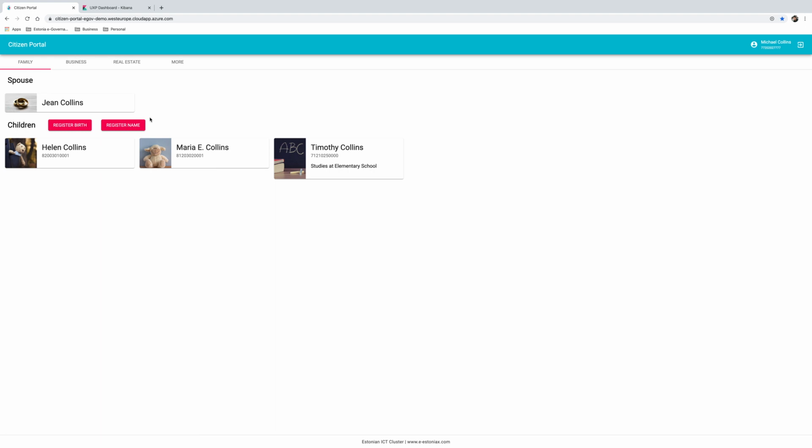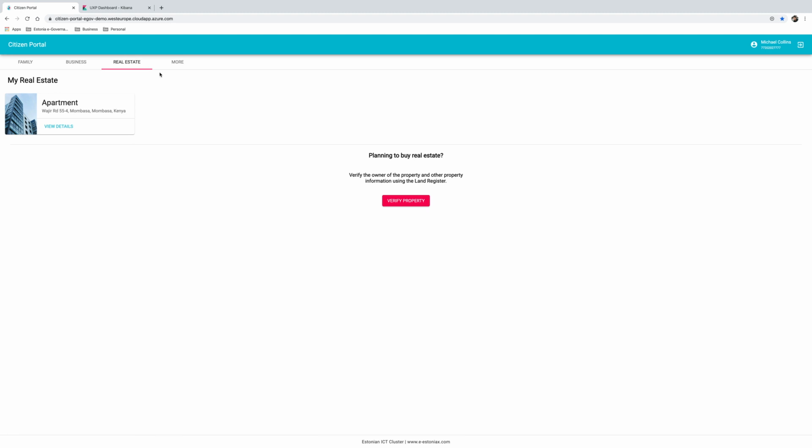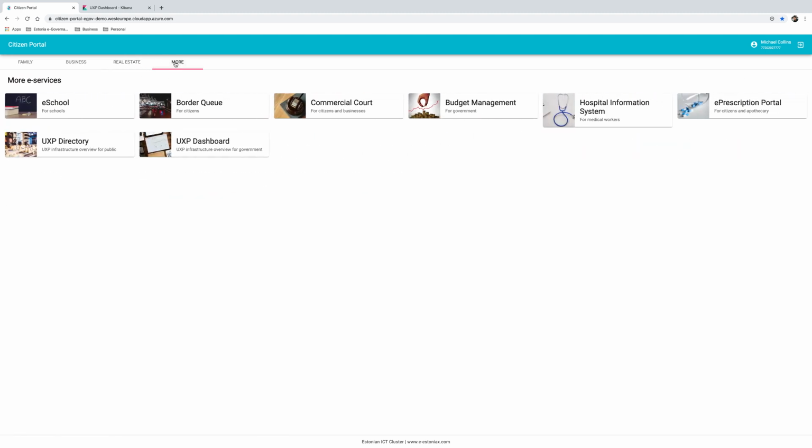After logging in, personal and family information is received directly from different systems, such as the population registry and the marriage registry. Looking at the business side, we see that he is a shareholder in 2 companies, and in the real estate view that he owns 1 property in Kenya. Additionally, we can see the different public sector services that are available to Michael through the Citizen Portal. For example, e-school system, commercial court, and others.